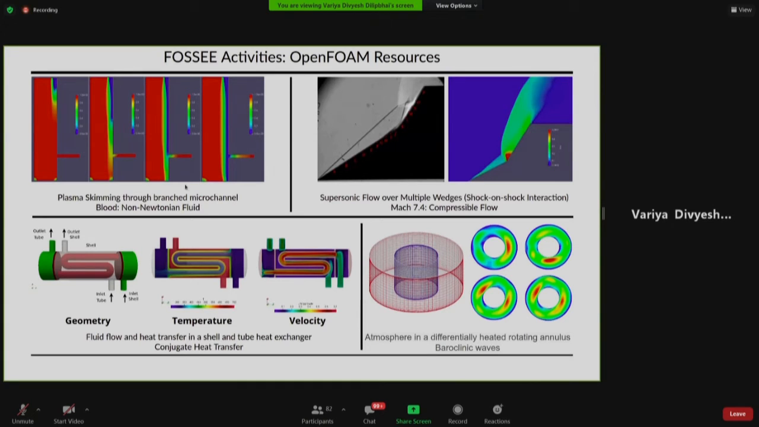So this case study has non-Newtonian fluid. So today we simulated the Newtonian fluid. Here, blood plasma skimming through a blood vessel is done in the case study.